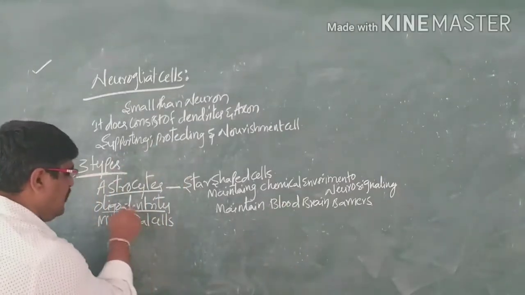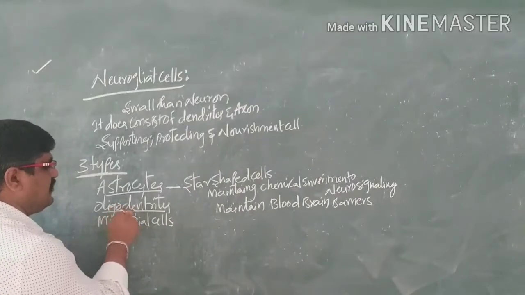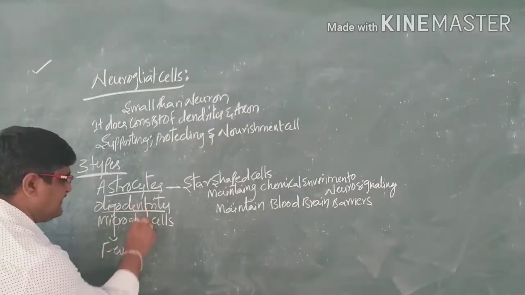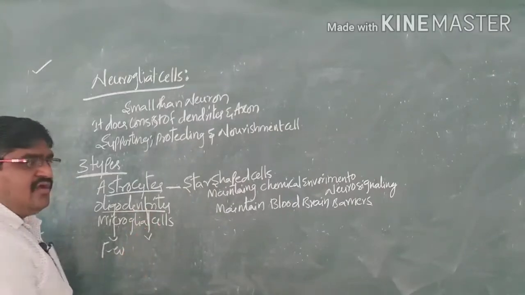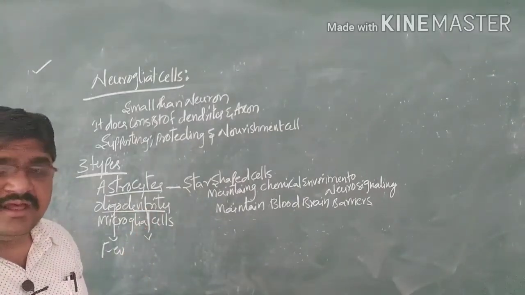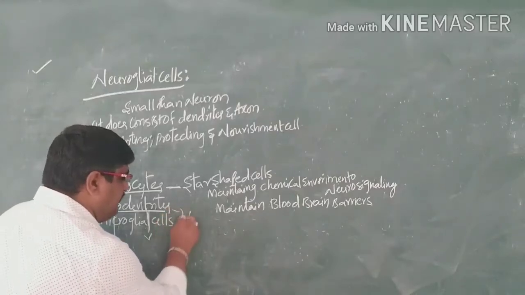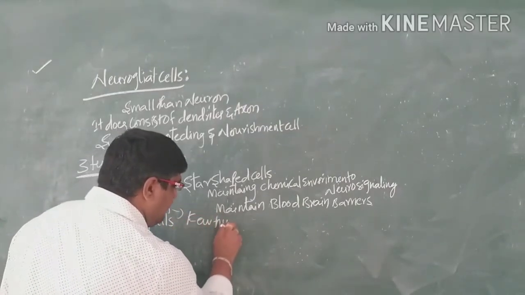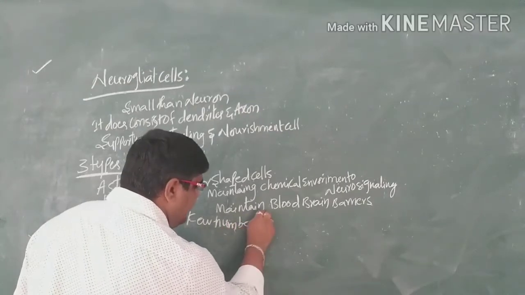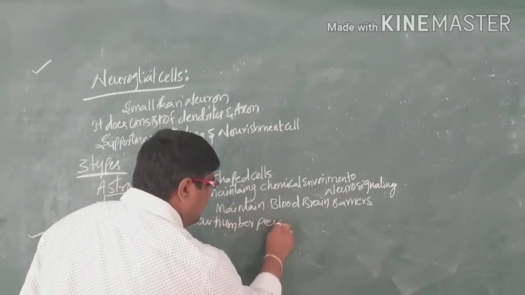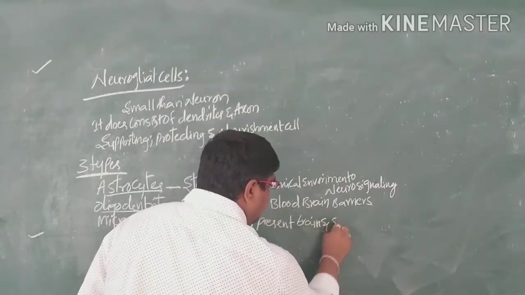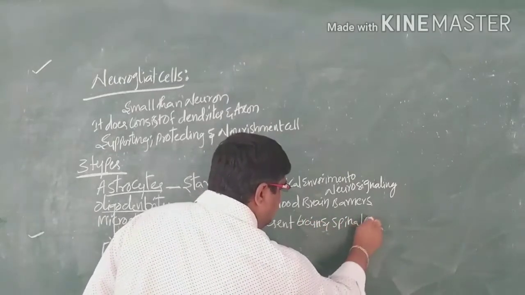Next, oligodendrocytes. Oligo means a few. Oligo means few dendrites. That means these have very few dendrites, and they are present in the brain and the spinal cord.